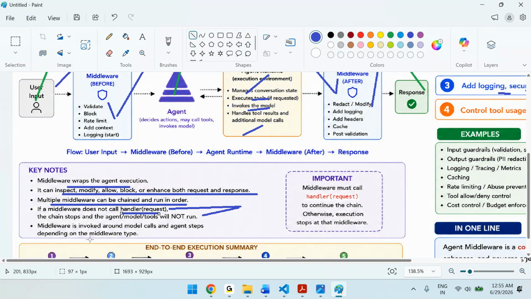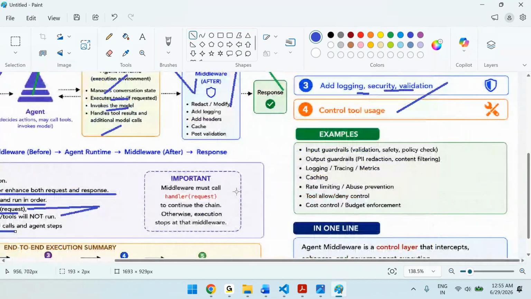Next, middlewares are invoked around the model calls and agent steps. As we just discussed, middleware must call the handler of the request. If this is not called, then whatever was done till that moment will stop. It will not continue the chain. It will not continue the next execution, and so on. That's why this is important.